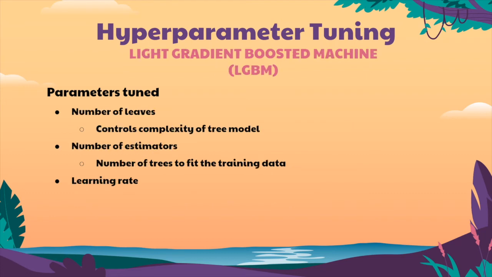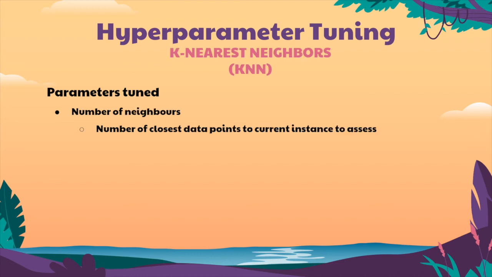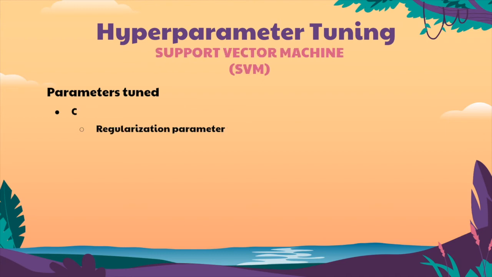For the LGBM model, we tune the number of leaves, which controls the complexity of the tree model, the number of tree estimators, and the learning rate. For the random forest model, we also tune the number of estimators, or trees created to fit the training data. For the k nearest neighbors model, we tune the number of neighbors parameter, which is the number of closest data points to the current instance to be assessed. For the support vector machine model, we train an SVM with the radial basis function kernel and tune the parameter C, which is a regularization penalty parameter of the error term that lowers misclassification rates.